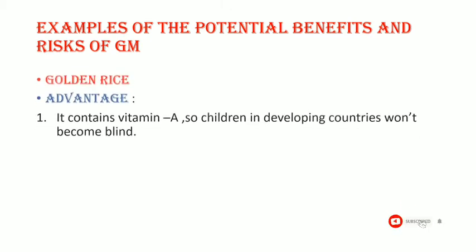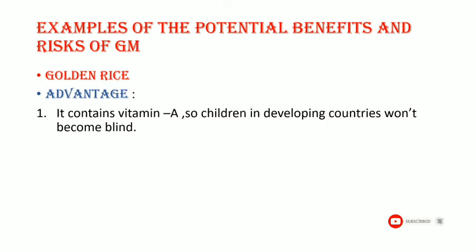Let us see the examples of the potential benefits and risks of genetically modified crops. First, coming to golden rice, the advantage is that it contains vitamin A, so that children in developing countries won't become blind, and it increases efficiency and nutrient uptake.